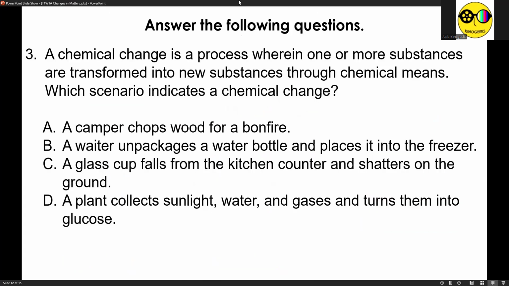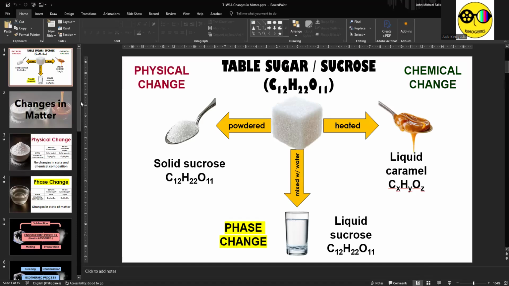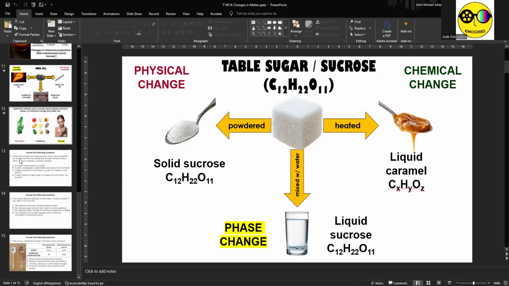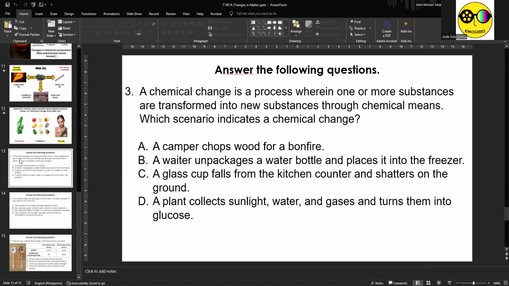Okay? Now, let's have some multiple choice questions. Number three, a chemical change is a process wherein one or more substances are transformed into new substances through chemical means. Which scenario indicates a chemical change? Letter A, a camper chops wood for a bonfire, no?